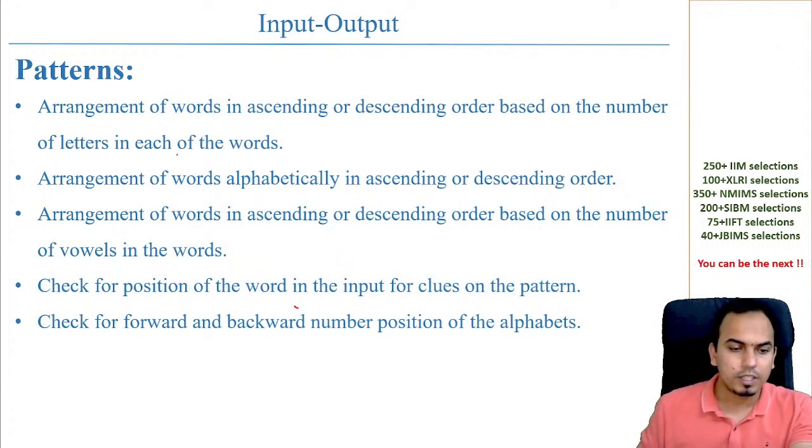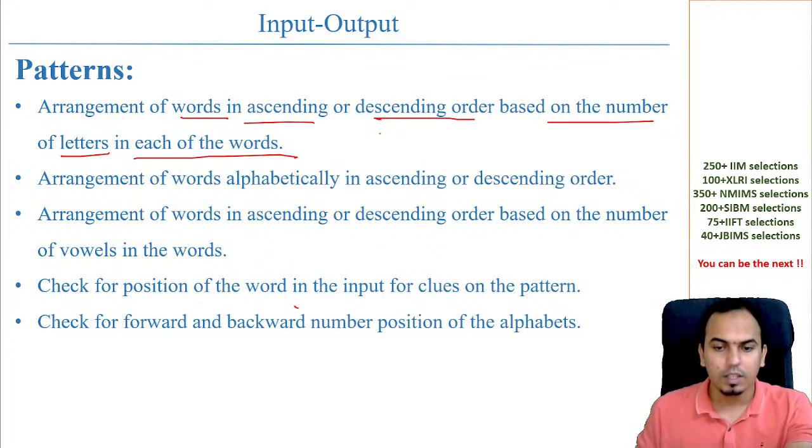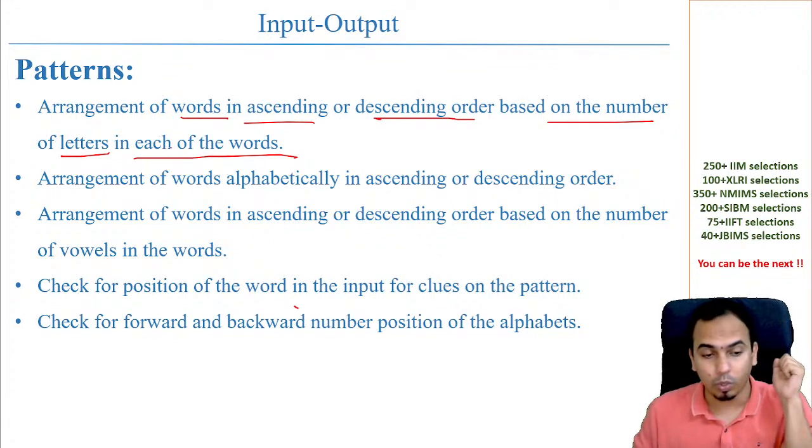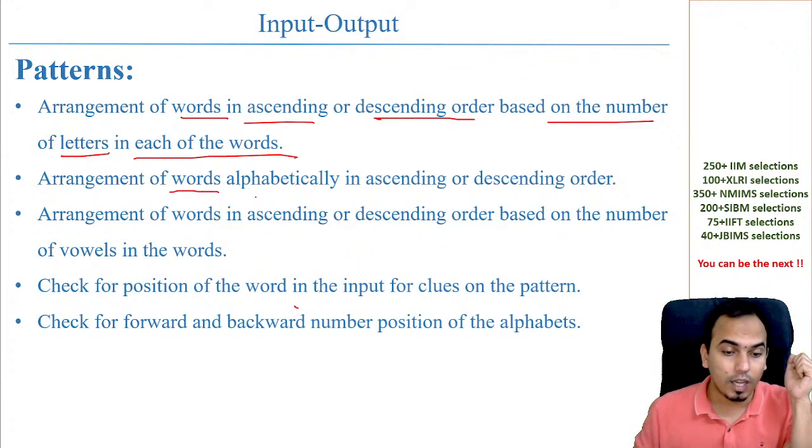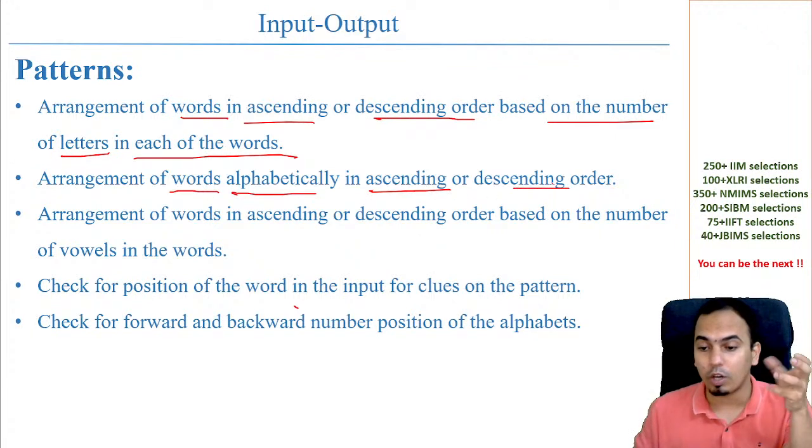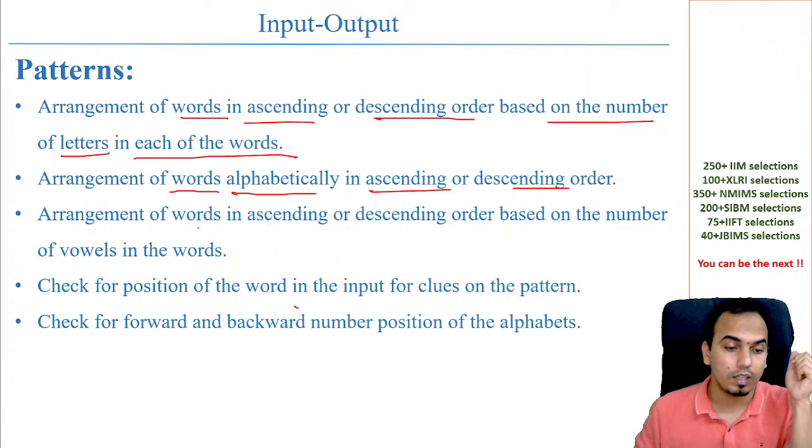Okay, so arrangement of words in ascending and descending order based on the number of letters in each of the words. Okay, so this is based on the number of letters. So that means length of the word पे भी होता है. Okay, arrangement of words alphabetically. Okay, so that means alphabetical order पे भी होता है. That is also there. Okay, arrangement of words in ascending or descending order based on the number of vowels.